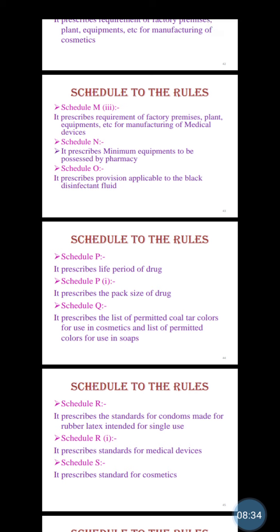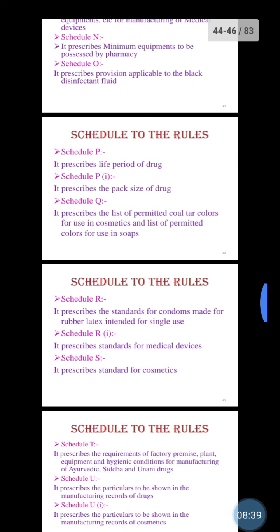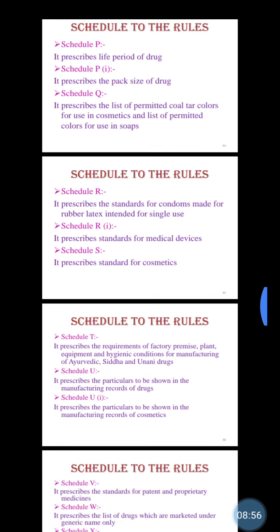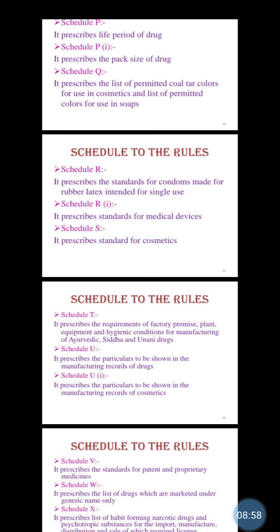Then today you saw Schedule O for black disinfectant fluid. Schedule P for life period of a drug. Schedule P1 for pack size of a drug. Schedule Q for coal tar colors for use in cosmetics and the list of permitted colors for use in soap. Also Schedule R for standards for condoms made of rubber latex intended for single use. Schedule R1 for medical devices.